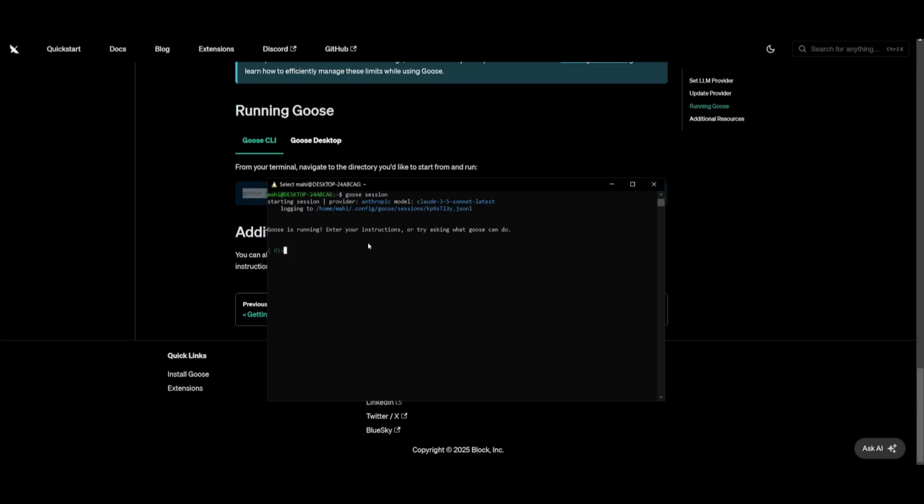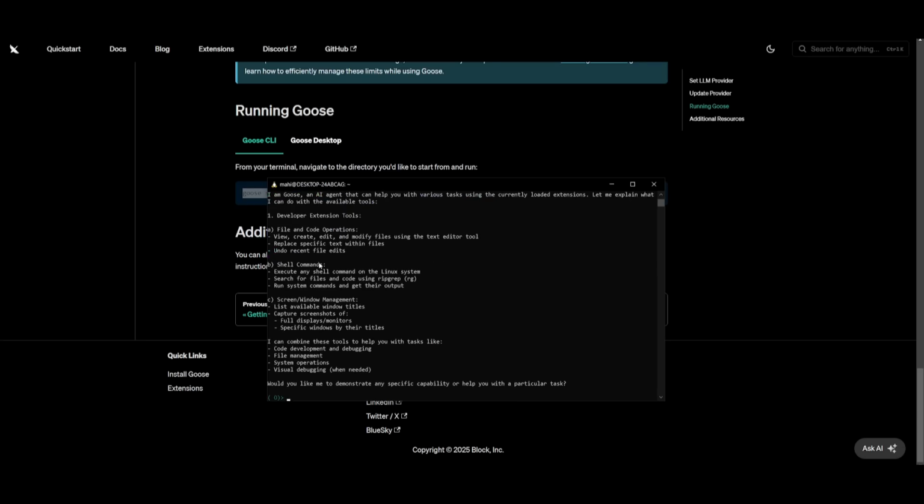So you can see Goose is running. Enter in your instruction, or try asking what Goose can do. So let's just say, what can Goose do? We're going to go ahead and ask this, and you can see it's updating the knowledge graph, and it's going to go ahead and provide an answer to me.